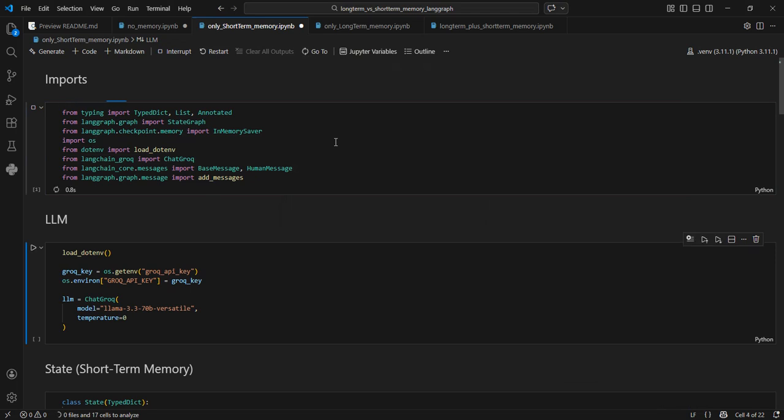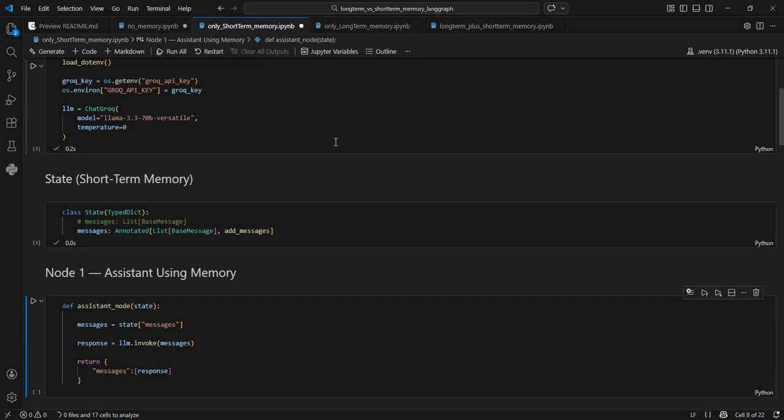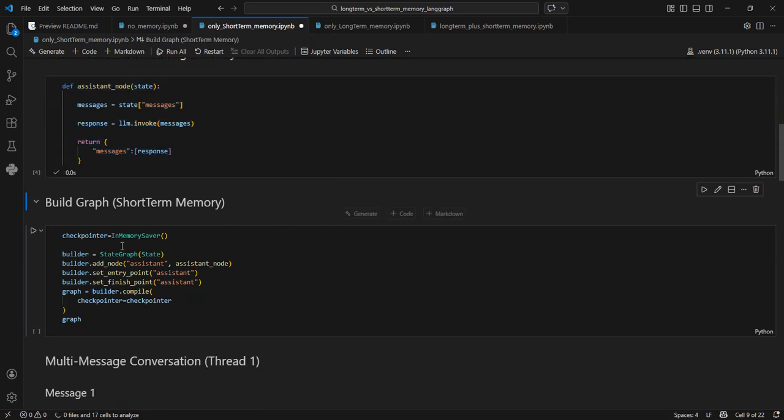Yeah, imports, LLM, state, then the assistant, which is using memory. Here we will simply take the messages. This node is exactly the same as the no-memory one, so we just initialize it. Here we will build our graph.